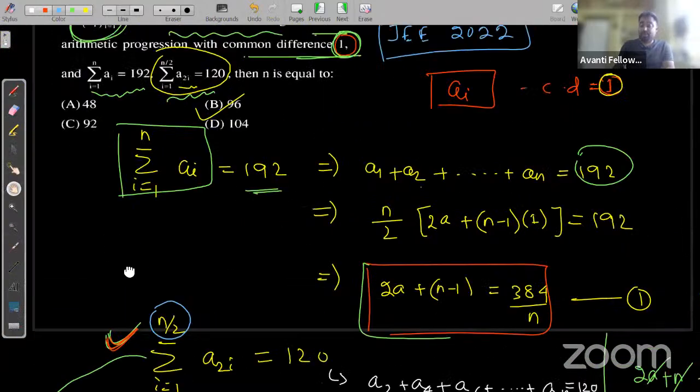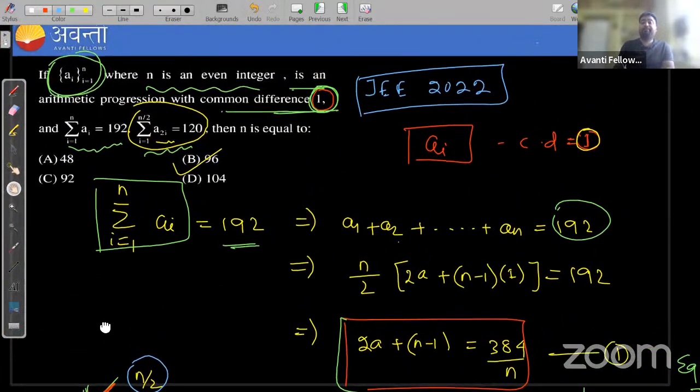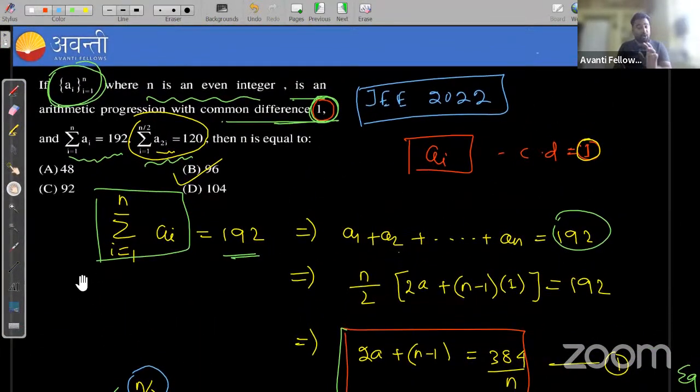I hope this is clear to you all now. The correct option is option B. Is there any doubt? You can ask it now. If you have any doubt, you can ask in these questions. It's a very good question also.